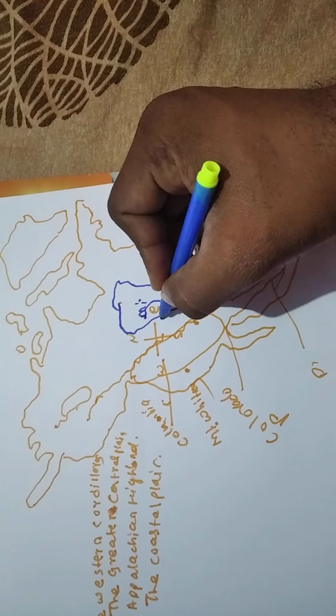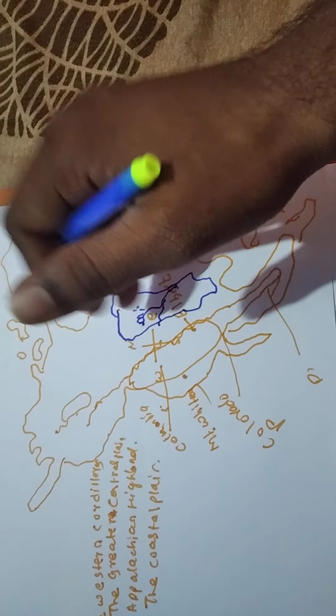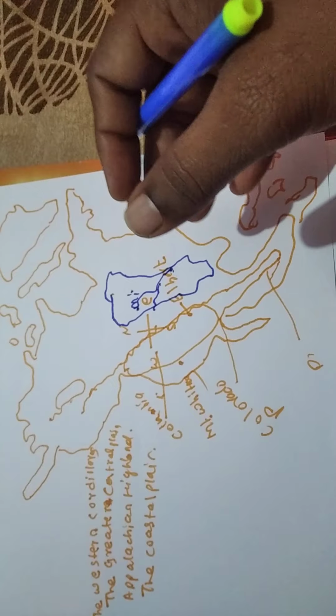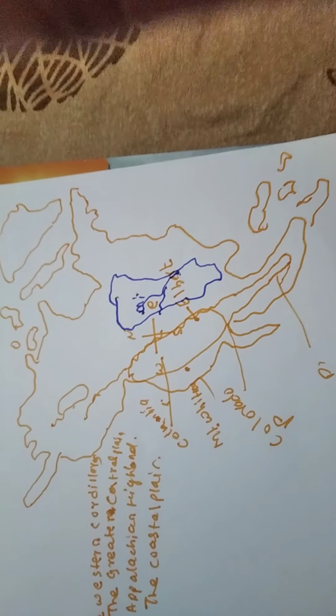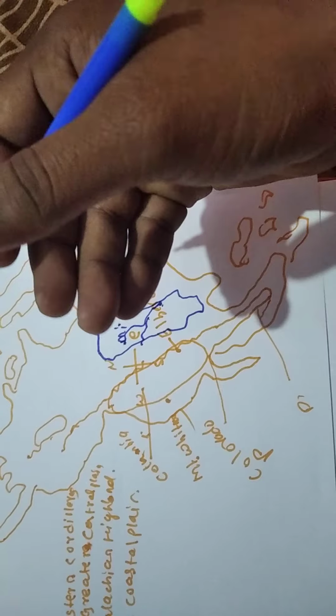So the Great Central Plain is well known for food cropping. The land is fertile and suitable for agriculture, and here and there are lakes and tributary rivers. So it is very good for agriculture.